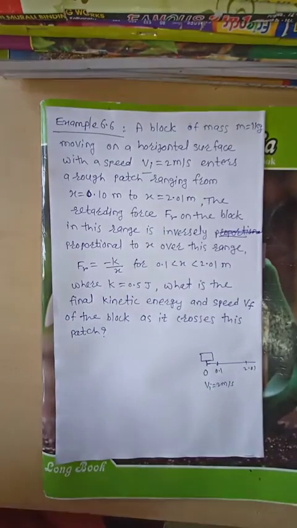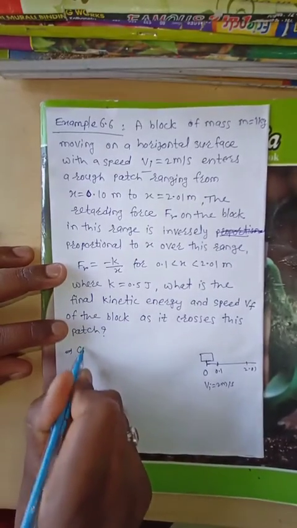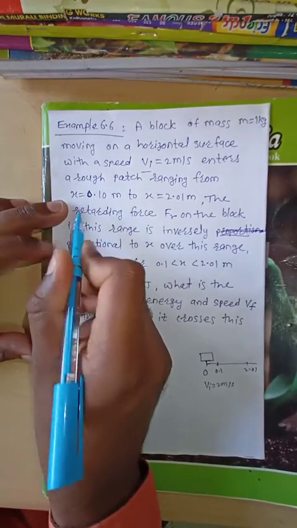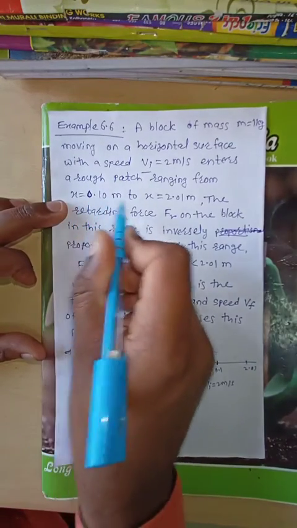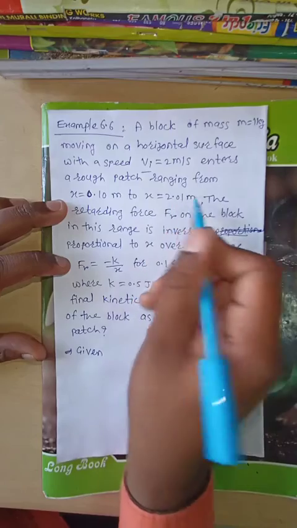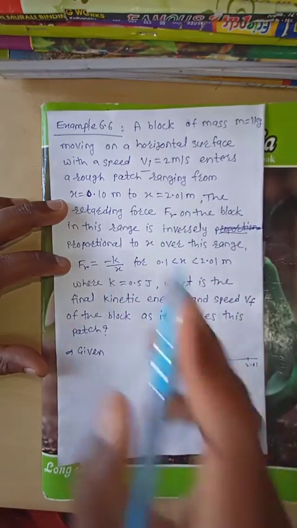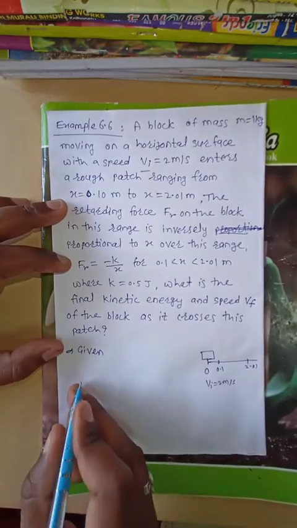Now this is the question, and first write down the given data. What is given? They are saying that x is ranging from 0.10 meter to x equal to 2.01 meter. This is the initial point at which the rough road starts, and this is the final point of the rough road.